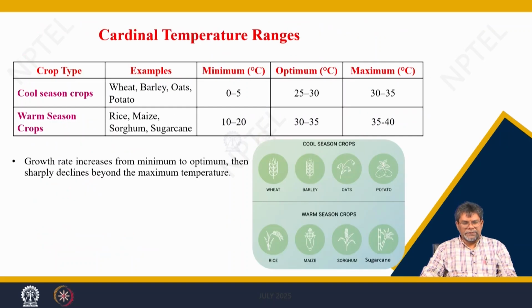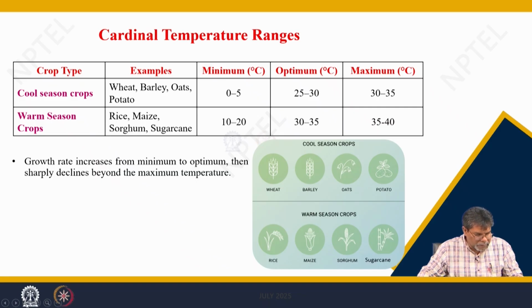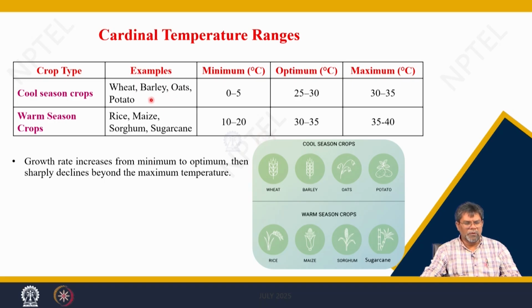Now the cardinal temperatures, minimum, optimum and maximum, for different crops. For the cool season crops, particularly wheat, barley, oat, potato and many vegetables, the minimum temperature is around 5 degrees Celsius, the optimum is 25 to 30 and the maximum 30 to 35. Similarly for warm season crops, the minimum temperature is 10 to 20, the optimum 30 to 35 and the maximum more than 35.